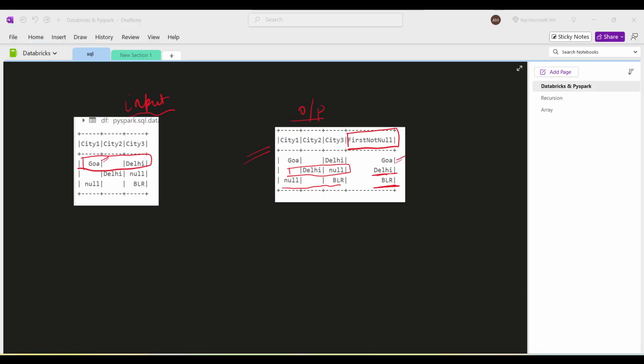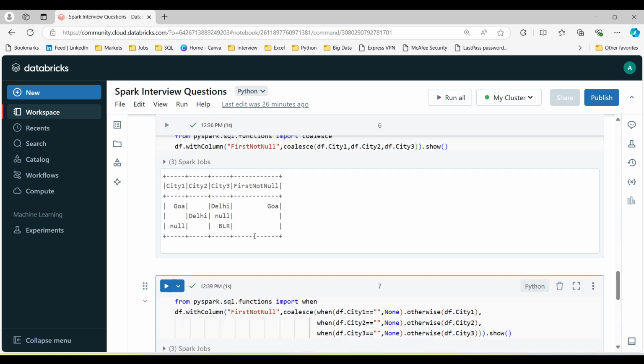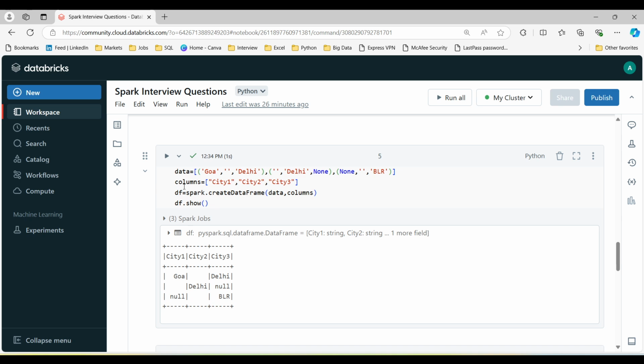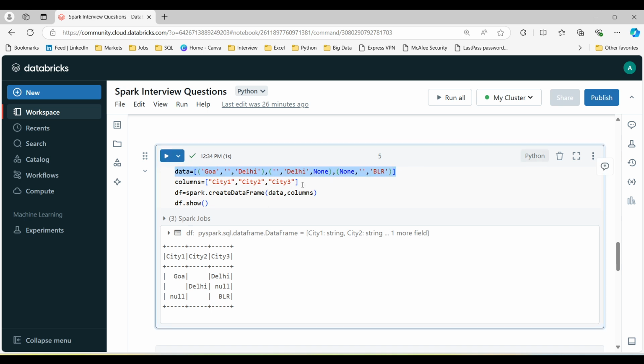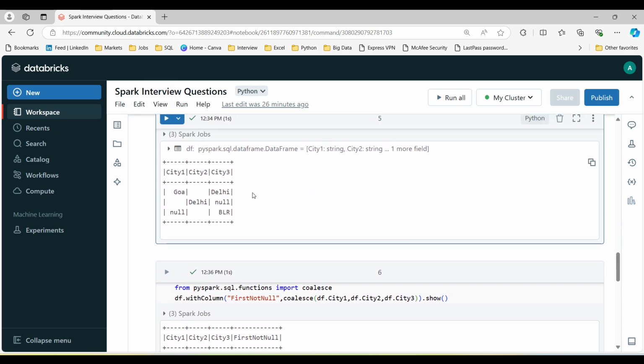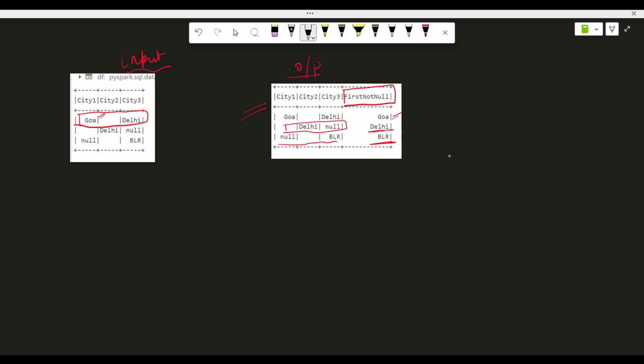Let's see. I am using my Databricks Community Edition for practicing, and the data set is provided in the description. You can take it from there. Here I have created a data frame with the help of the given data. To create a data frame, we use the spark.createDataFrame function, and this is our input. Now to get this output, in SQL, if you know,